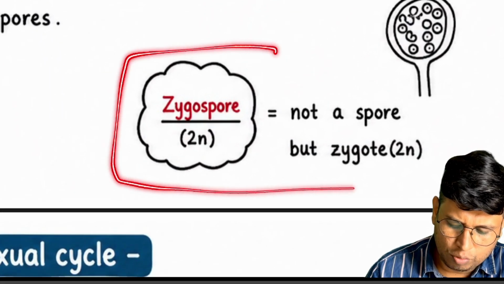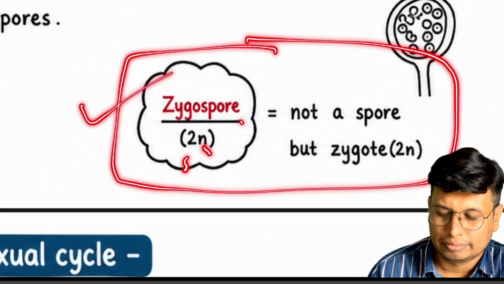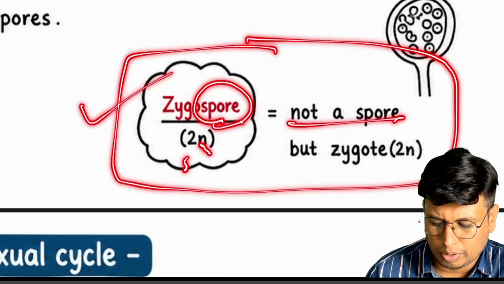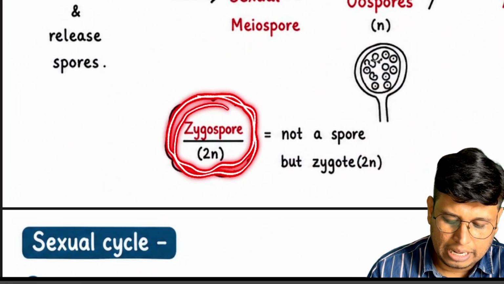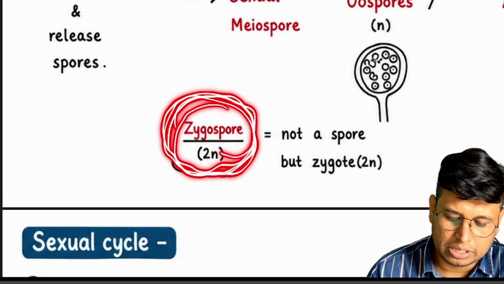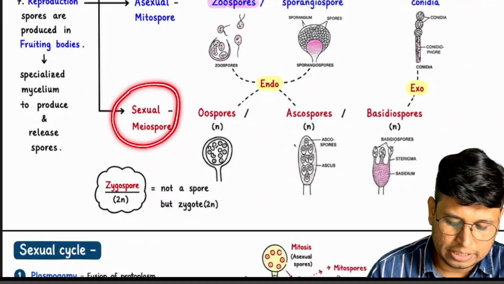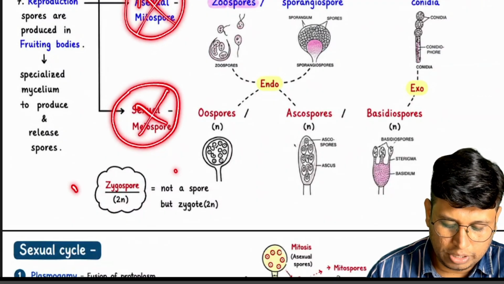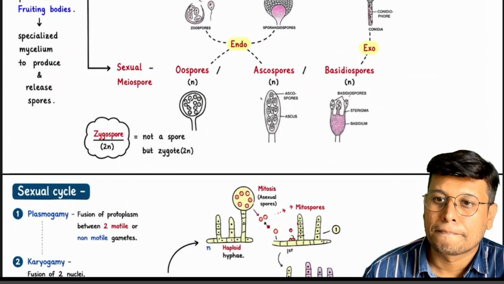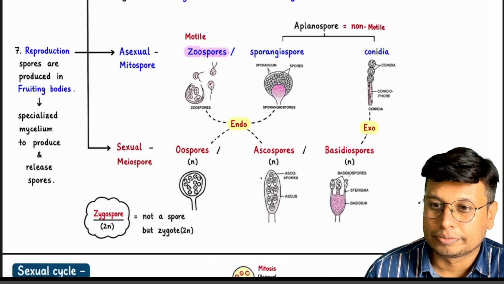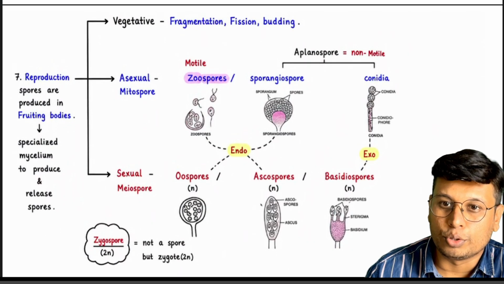Next is the zygospore. Zygospores are diploid, but this is not truly a spore because it is a zygote. It is covered by a covering, and whenever favorable conditions come, it can germinate, so it is also called a zygospore. Neither is it a sexual spore nor an asexual spore. It is a zygote covered by a covering. So this was our reproduction. I think this is clear. We should move to the next topic.